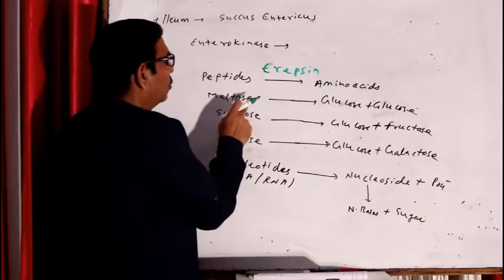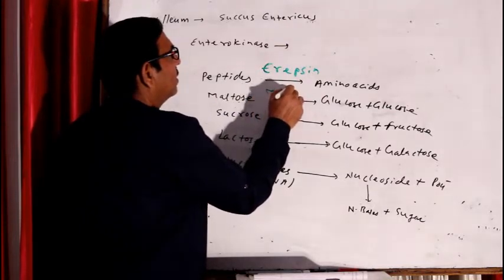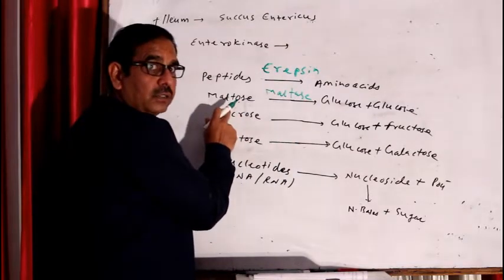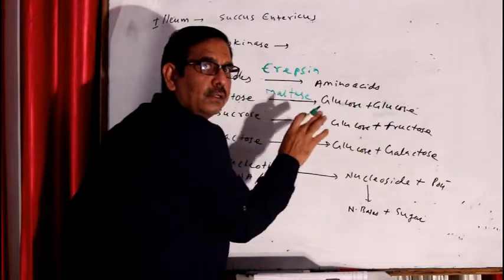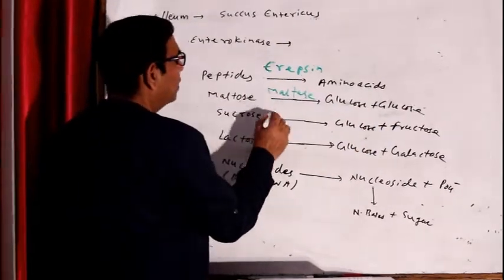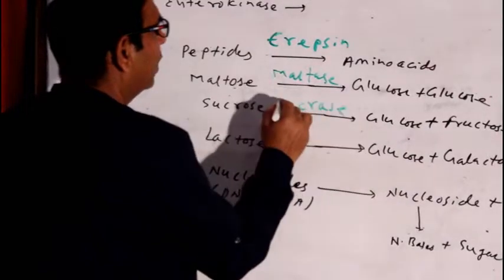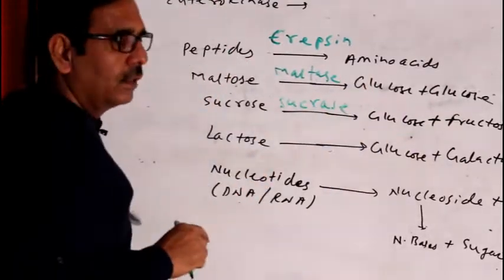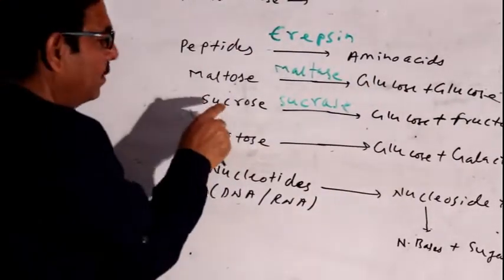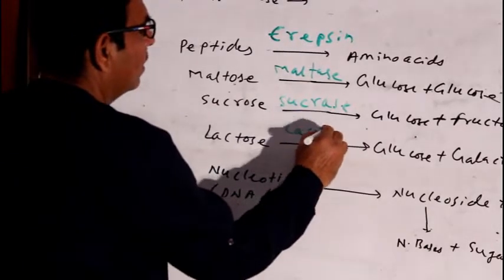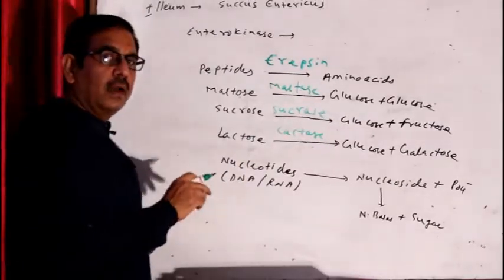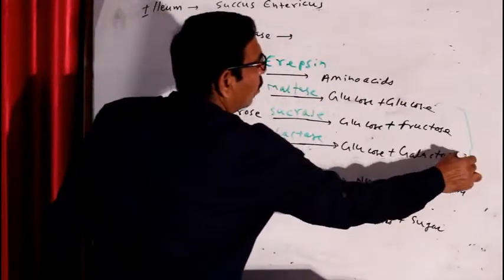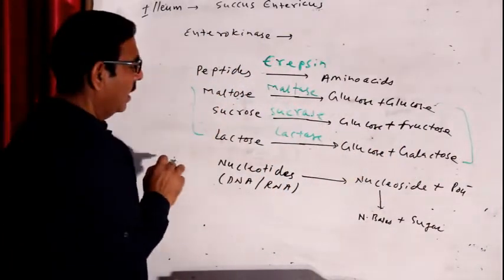And then carbohydrate digestion. For maltose, there is an enzyme in succus entericus, the intestinal juice. The enzyme is called maltase. This maltase converts maltose, a disaccharide, into two monosaccharides, glucose and glucose, correct? And then another enzyme is sucrase. This sucrase converts the disaccharide sucrose into glucose and fructose. So these are the monosaccharides and these are the disaccharides. Then another enzyme is lactase, which converts lactose or milk sugar into glucose and galactose. These are monosaccharides, these are disaccharides, right?